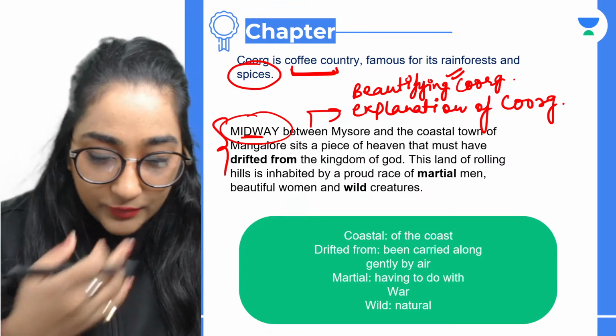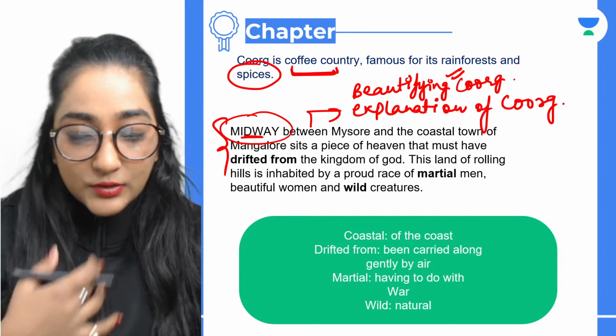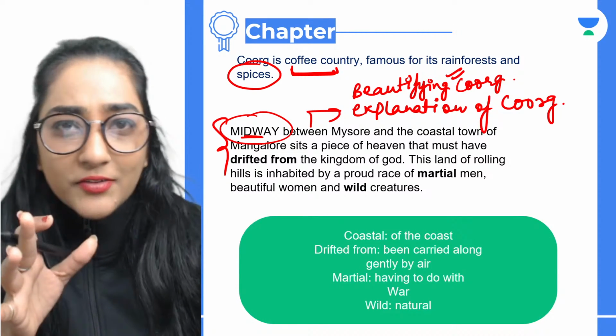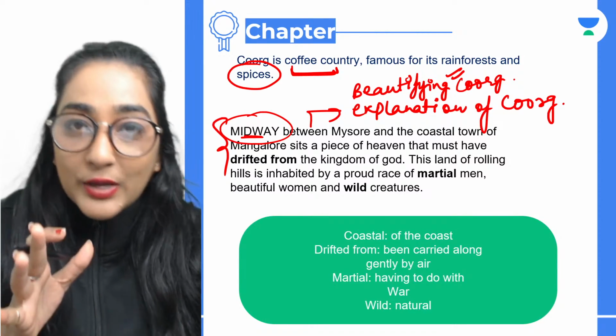Is that clear, everyone? Already, there's so much greenery there. Harshit, could you please be a little bit sensible right now? Just concentrate on what we are talking about right now.